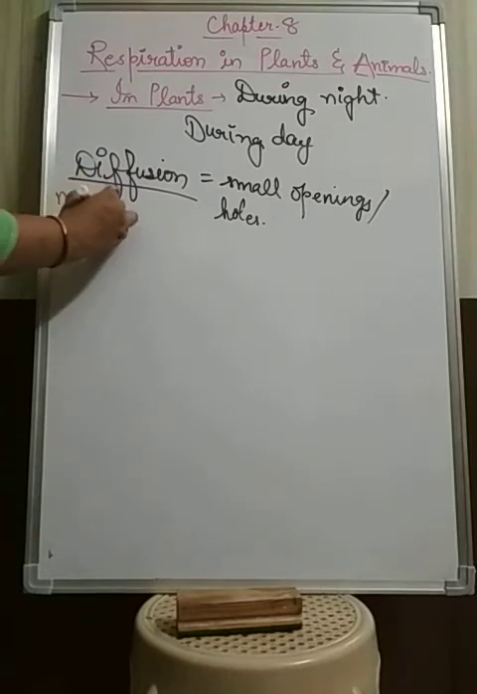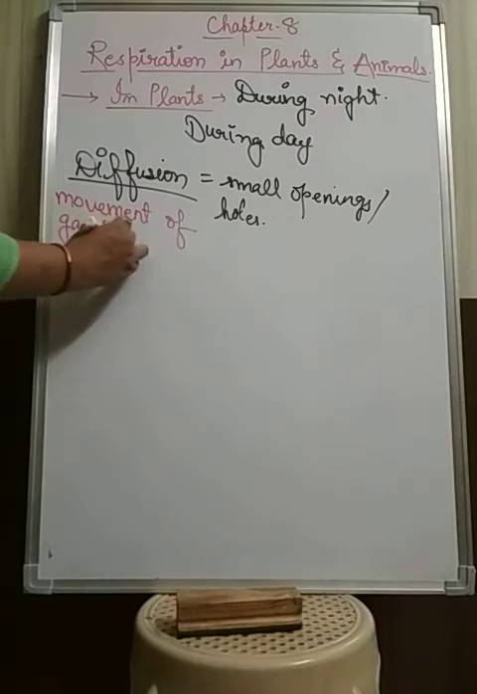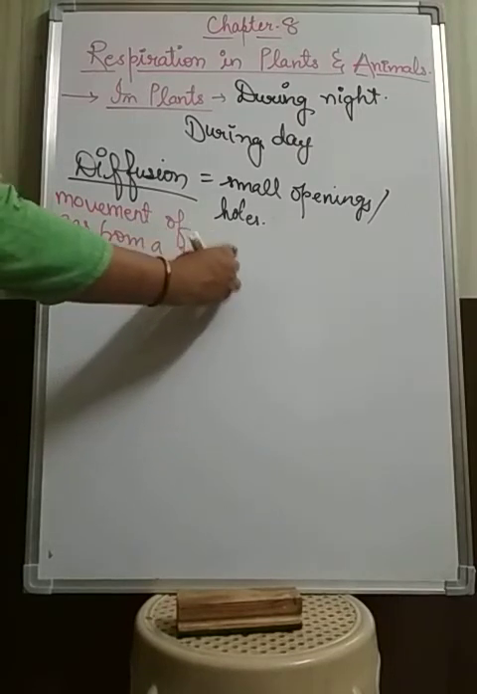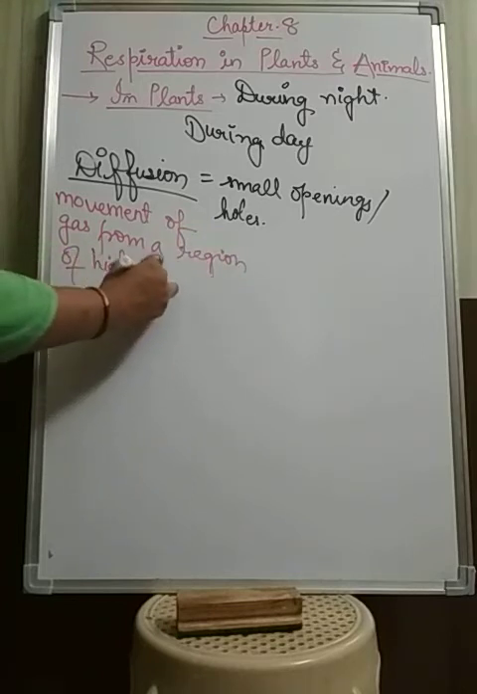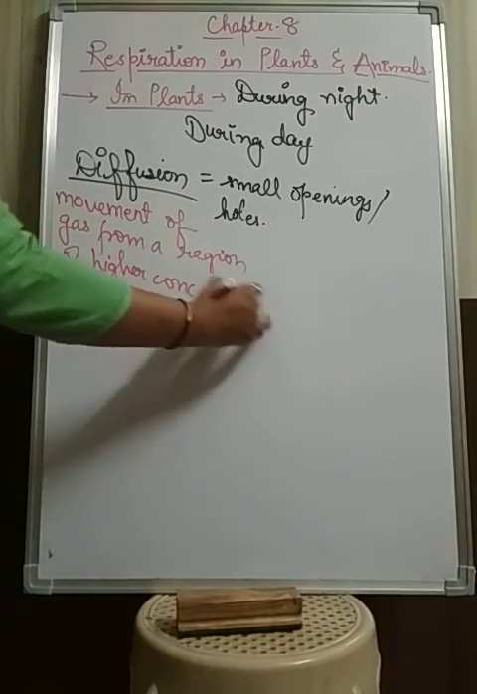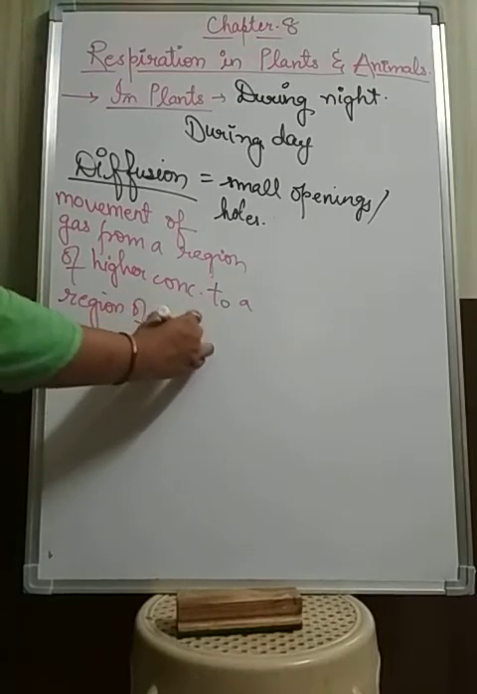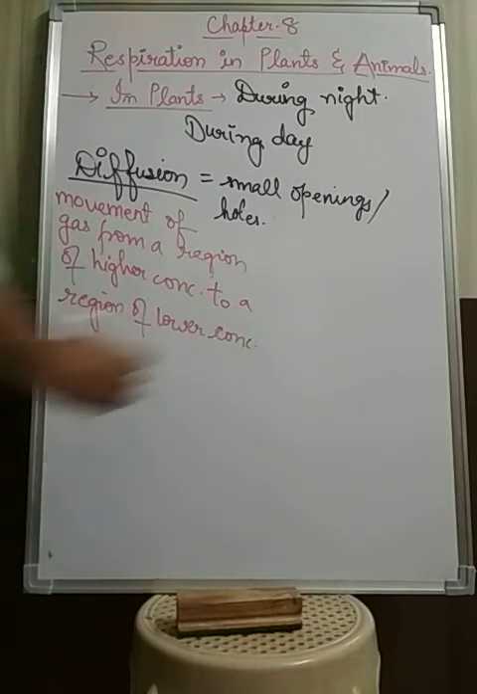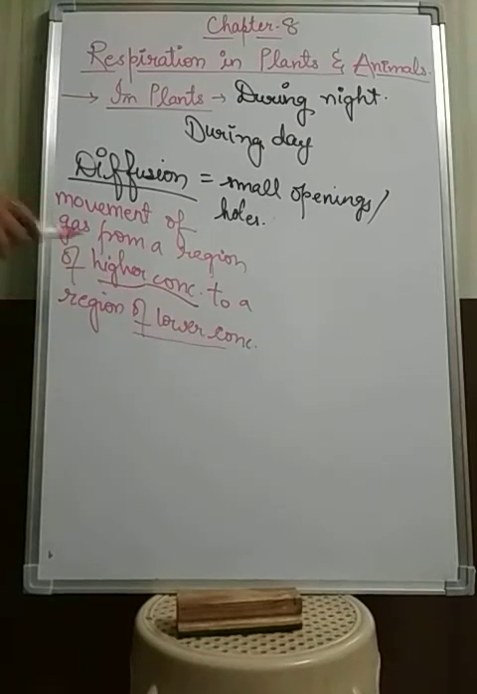It is the movement of gas from a region of higher concentration to a region of lower concentration, meaning from the region where a higher amount of oxygen is present to the region where a lower amount of oxygen is present, the movement of gas takes place through the process of diffusion.